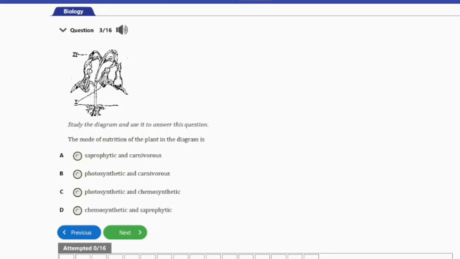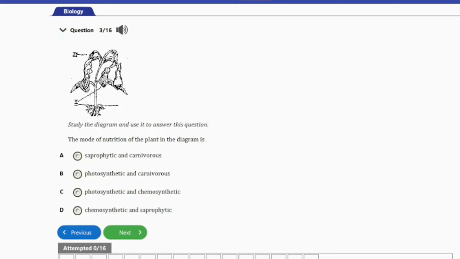So we have a diagram here, and the question says the mode of nutrition of the plant in the diagram is A. Saprophytic and carnivorous, B. Photosynthetic and carnivorous, C. Photosynthetic and chemosynthetic, D. Chemosynthetic and saprophytic. So guys, the answer to this question is option B here, photosynthetic and carnivorous.